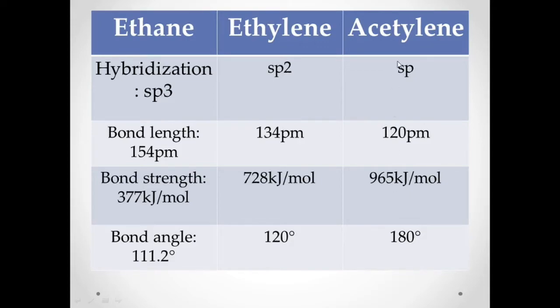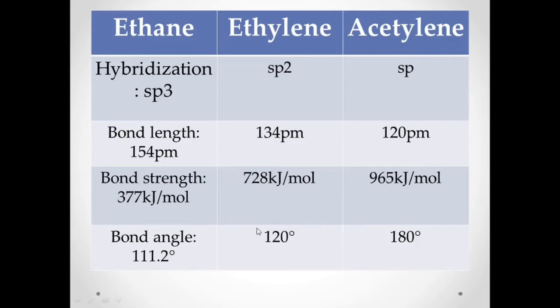You can't easily break the C triple bond C under normal conditions, because it needs a lot of energy. So it's a very stable bond compared to the double bond and single bond.